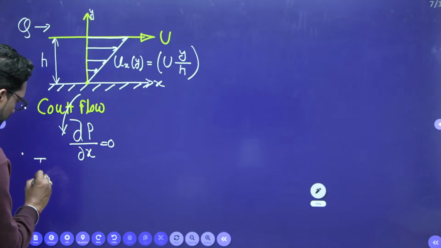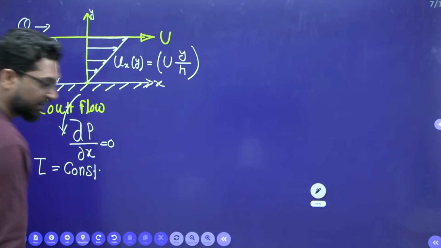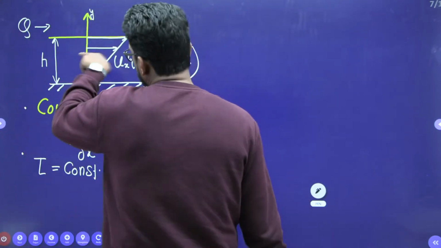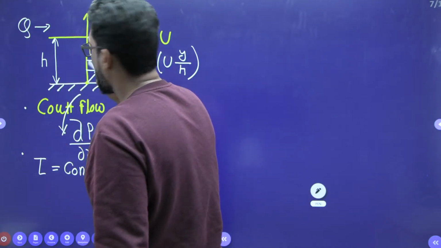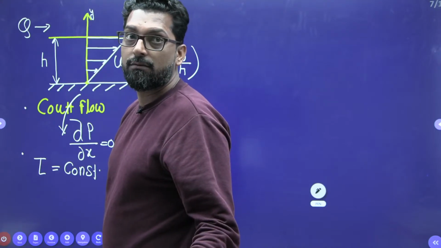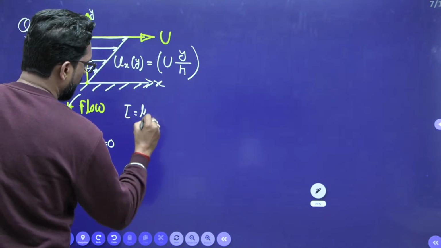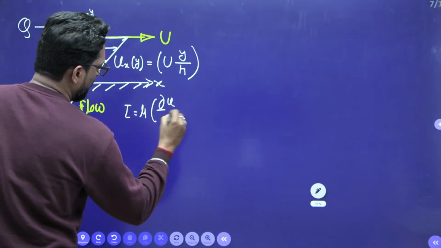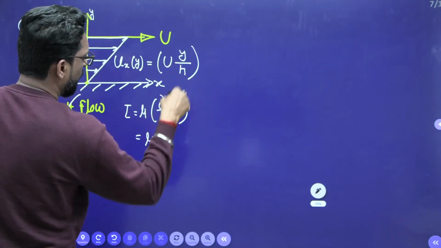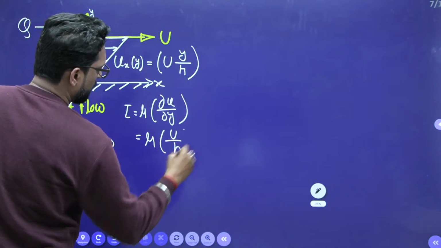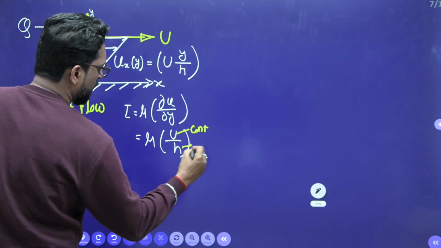That means tau, the shear stress, is constant. There is no shear stress variation; each and every layer has the same shear stress. You can find it using Newton's law: tau is equal to mu du over dy. Put here mu times U by h. So this is constant, since h is constant and mu is constant.